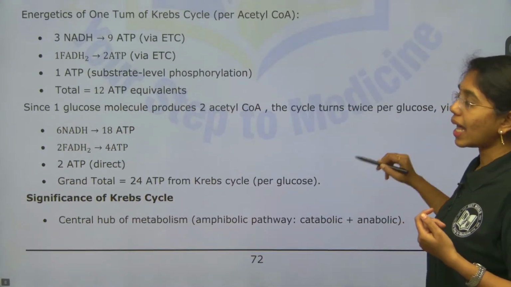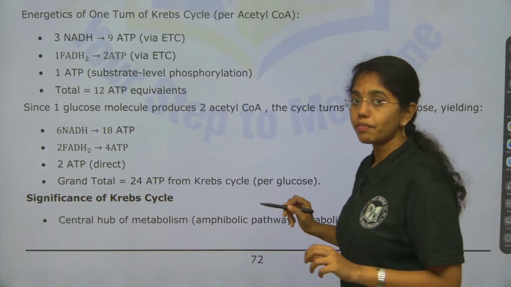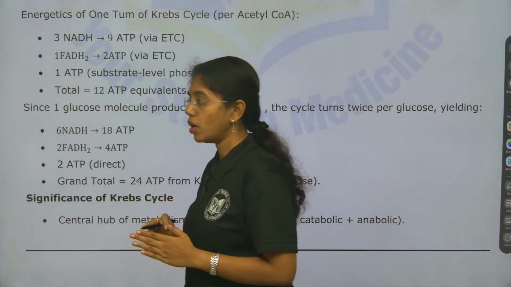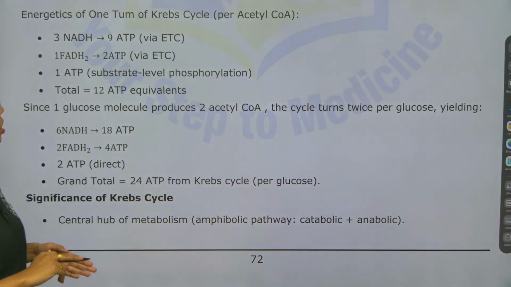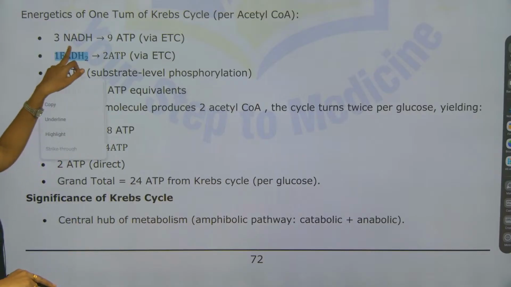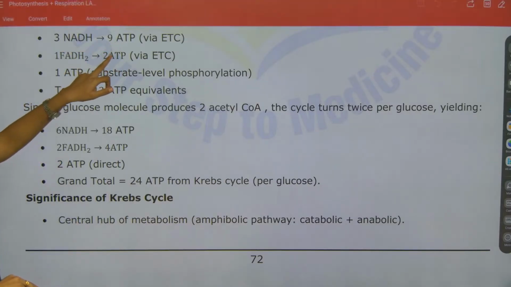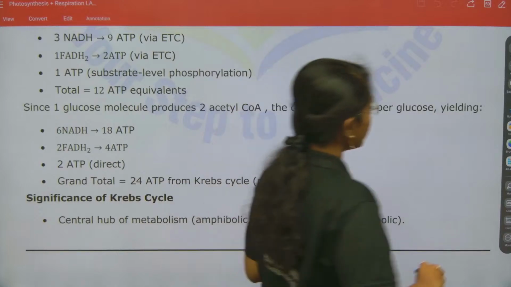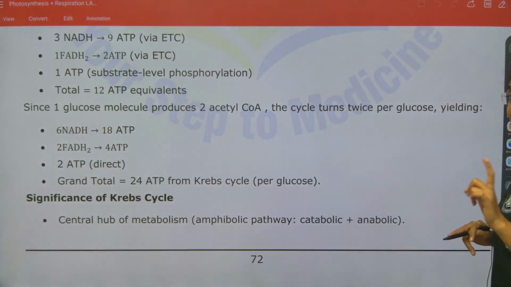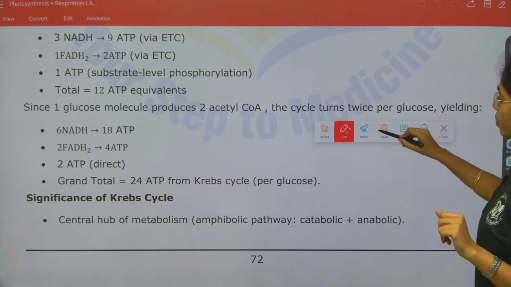Now the energetics for one turn of Krebs cycle. Energetics also you can calculate easily, you can analyze easily when you first present the cycle itself. So here you see beta, energetics of Krebs cycle, first 3 NADH, 1 NADH is equal to how much ATP? 3 ATP, right? So, in a single cycle 3 NADH are produced from where to where?